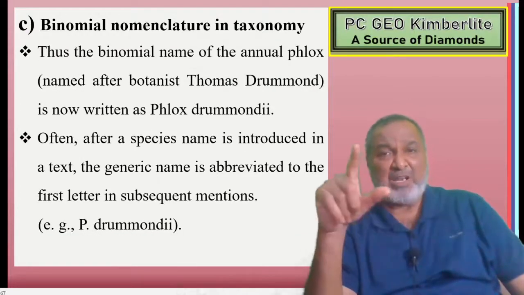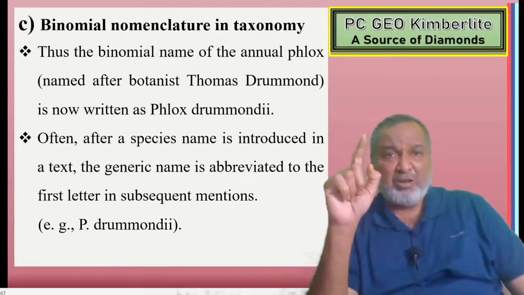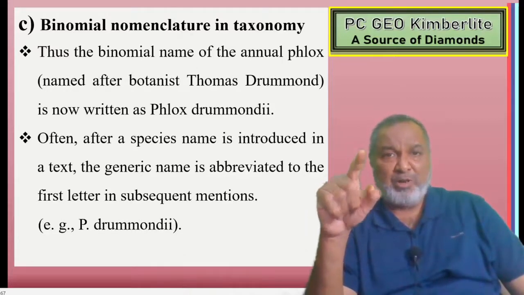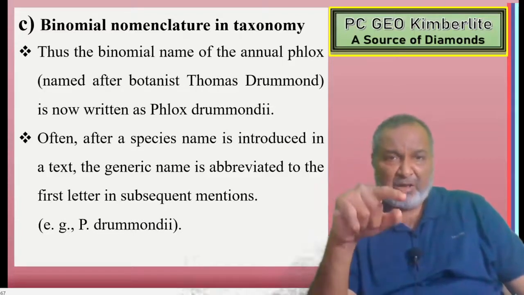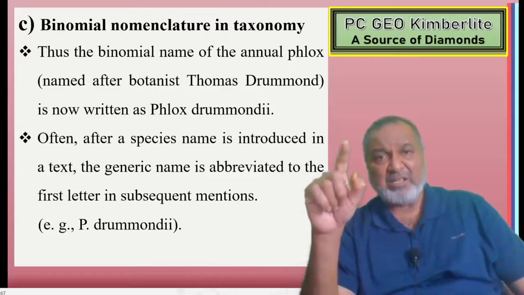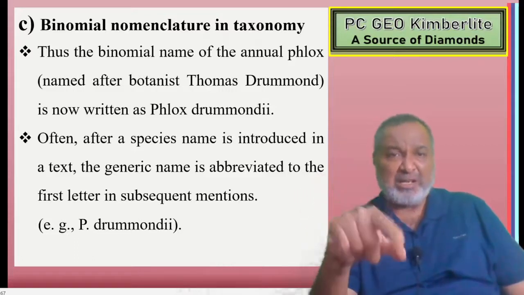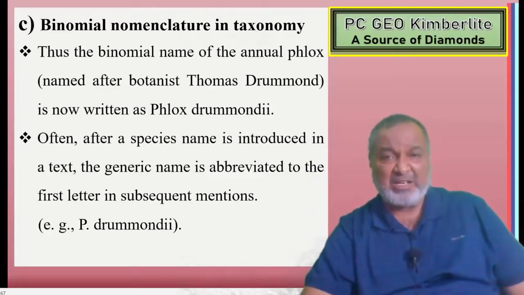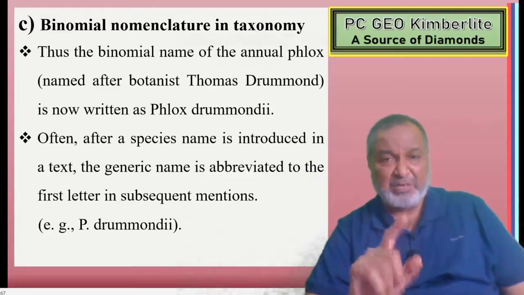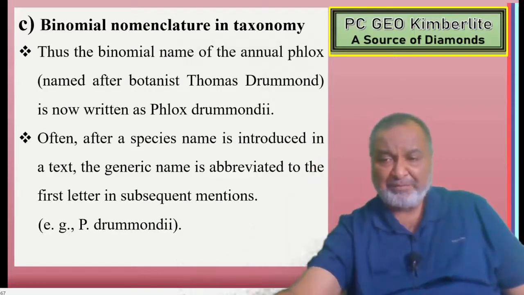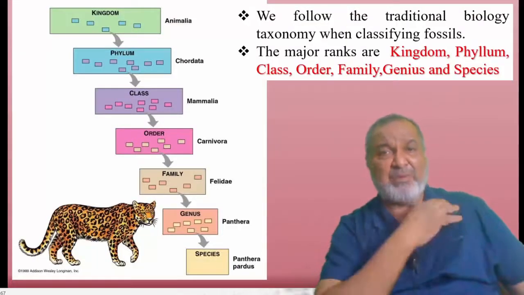Thus, the binomial name of the annual phlox, named after botanist Thomas Drummond, is now written as Phlox drummondii. Often, after a species name is introduced in a text, the generic name is abbreviated to the first letter in subsequent mentions, that is, P. drummondii. This is the way they are written.